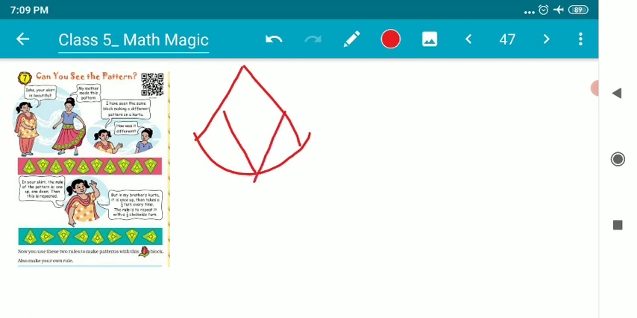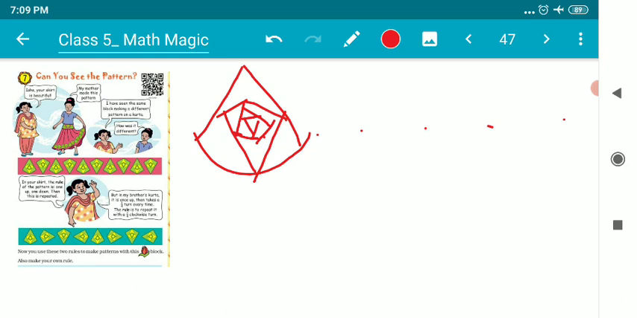There is an ice cream shaped figure from the bottom. Then inside looks like this. Then another diamond inside, and then another diamond inside. So it's being repeated.